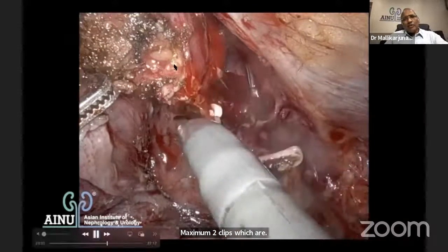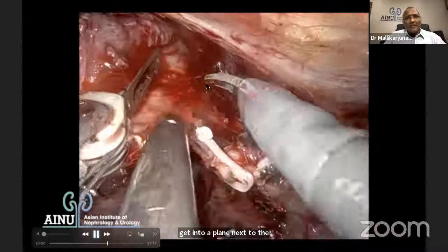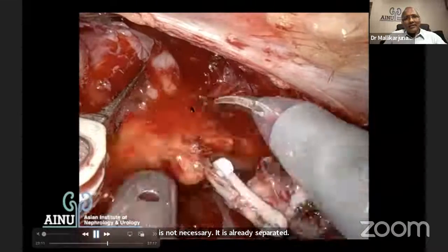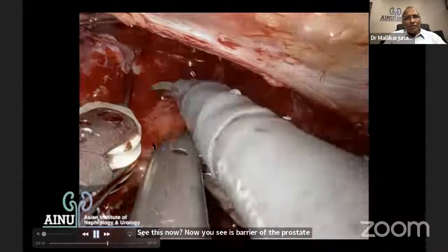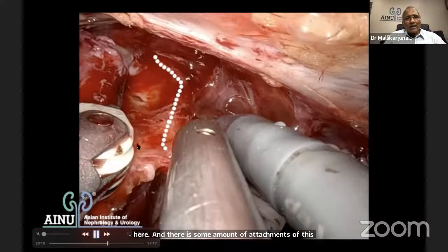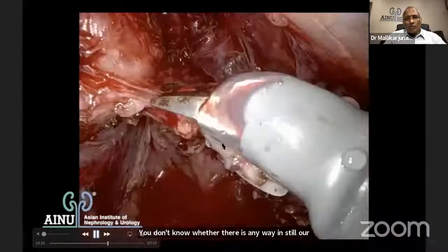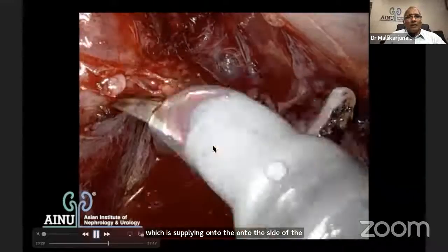I can still get into a plane next to the prostate here also, but it is not necessary. It is already separated. See this now. Now you see a bare area of the prostate here, and there is some amount of attachment of this pedicle. You don't know whether there are any veins or arteries still there. This is a landmark artery which is supplying the side of the prostate, and then goes towards the obturator artery, and I stay close to the prostate now.